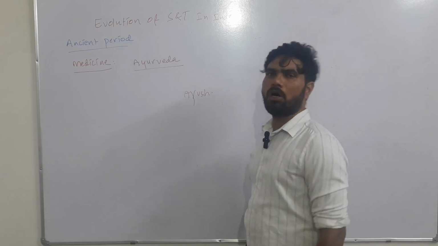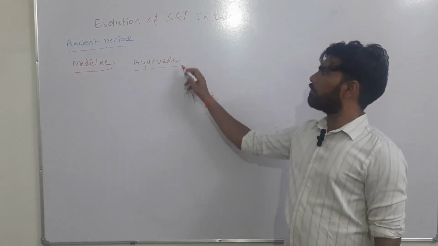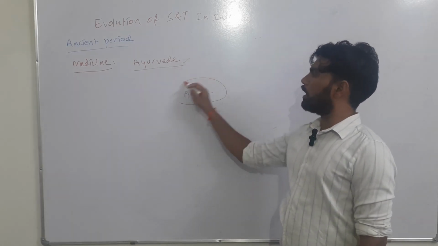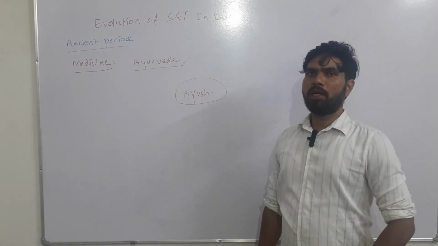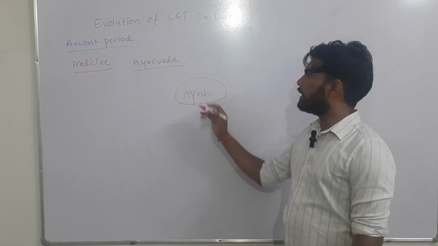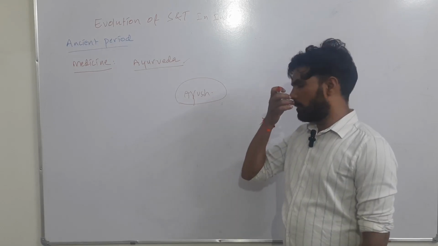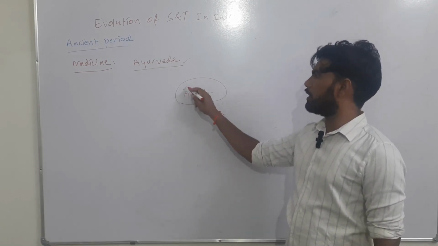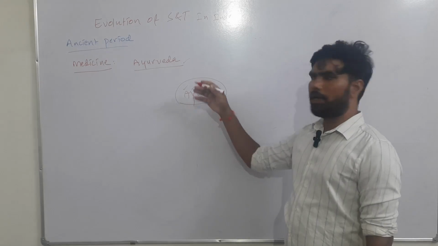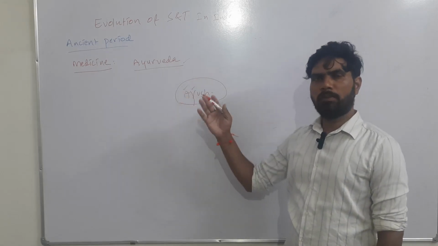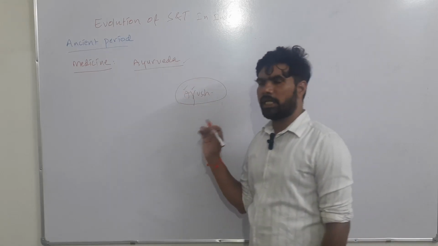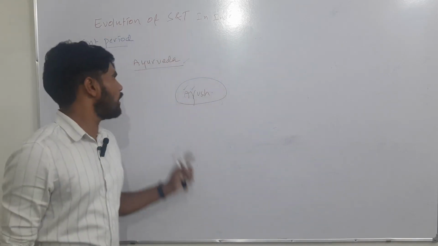Through this Ayush mission, along with Ayurveda, we are trying to revive all traditional medicinal or health systems: Ayurveda, Unani, naturopathy, Siddha, etc. There are plenty of other ancient medicinal systems. We are trying to revive them.